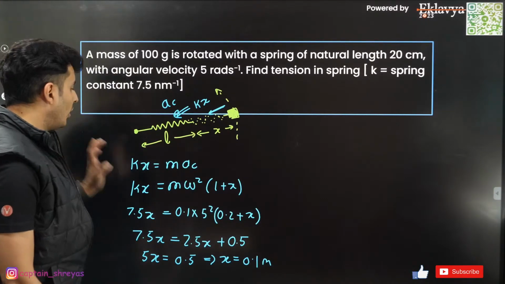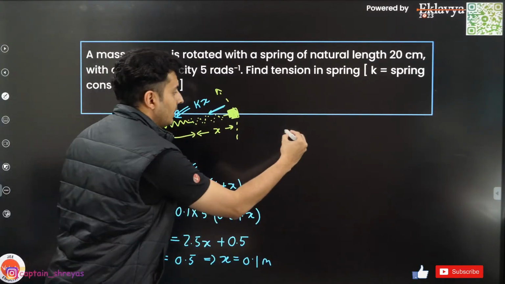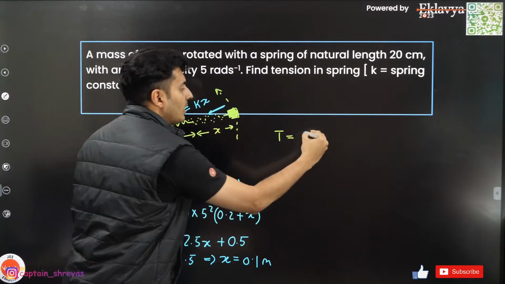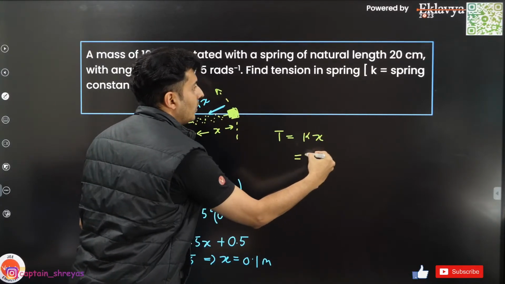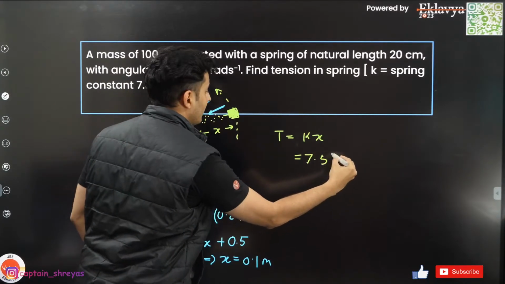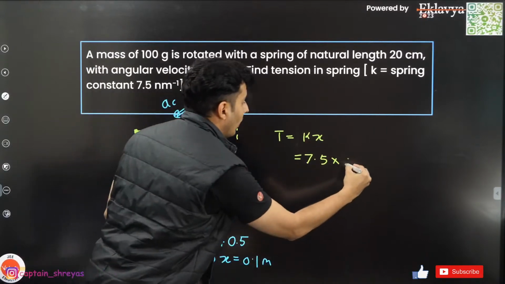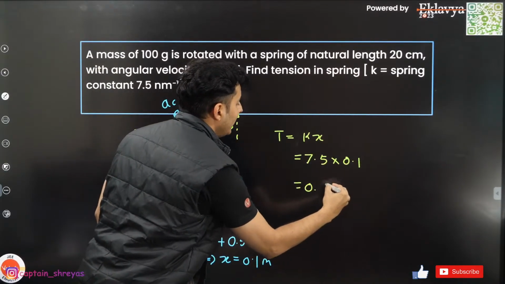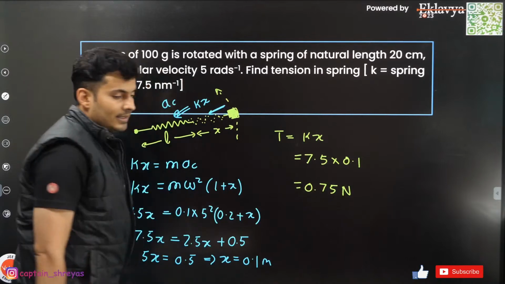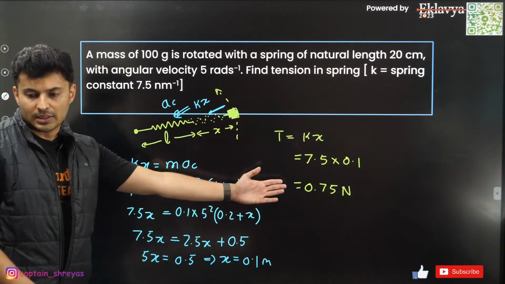Once you get x as 0.1 meter, your job is done. The tension in the spring will be just kx. K I know is 7.5, x is 0.1, so this will be 0.75 Newton. That is the answer. Just check this out.